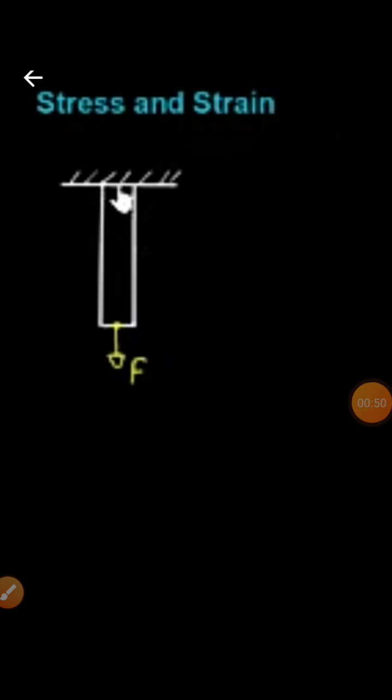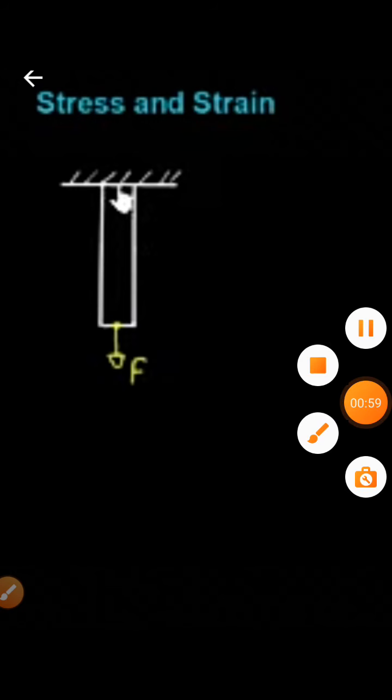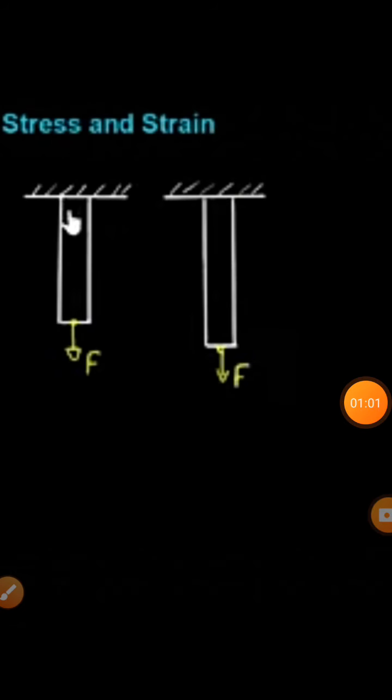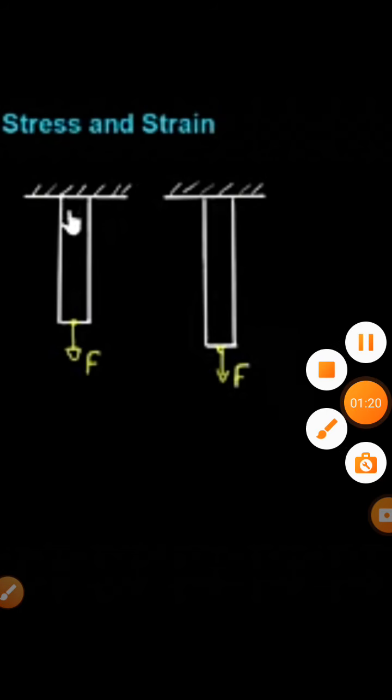Now consider a body of say length L and is subjected to a force F in the downward direction as shown in the figure. Now this force will bring about an elongation in the body. So the length of the body will increase by some amount. Now along with this applied force, a restoring force will be developed within the body which will try to restore the length of the body, which is called as the restoring force.